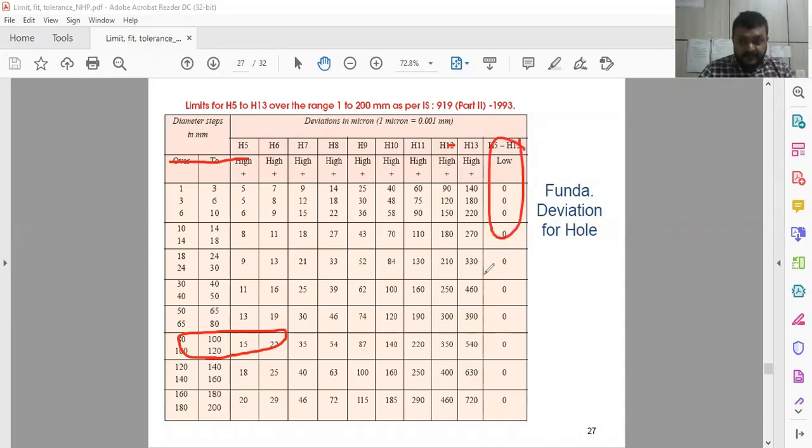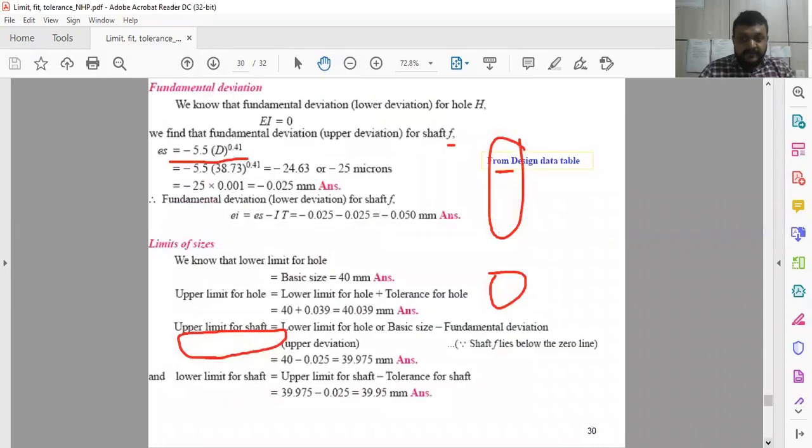And here 30 to 40, ranging between 30 to 40 with low impact. So it is considered as 0. And use this in these dimensions to get the fundamental deviation for the shaft and fundamental deviation for the hole.